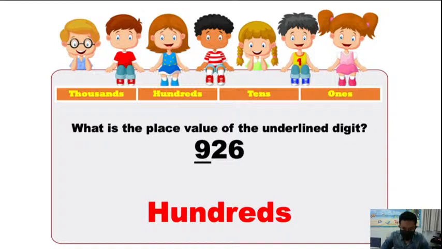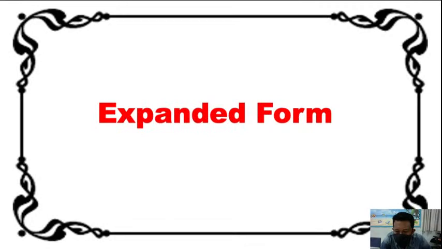Okay, anyway, after this, we studied many things. So let's review all these things. After this, we learn about expanded form. You remember expanded form? I think all of you remember expanded form. Yes, very good, Kawin. Expanded form is like this.